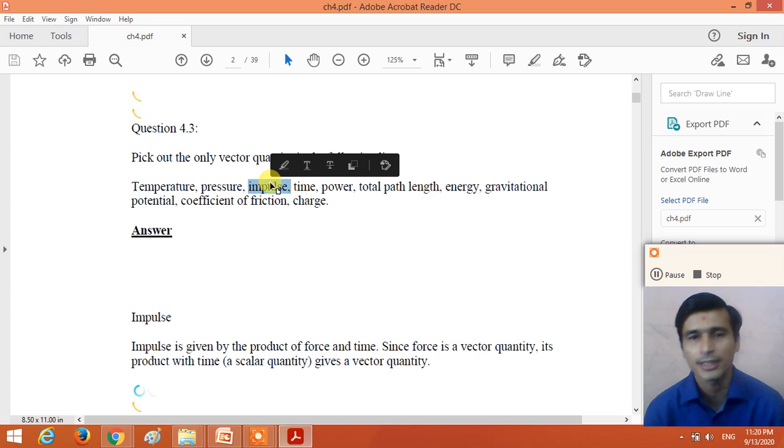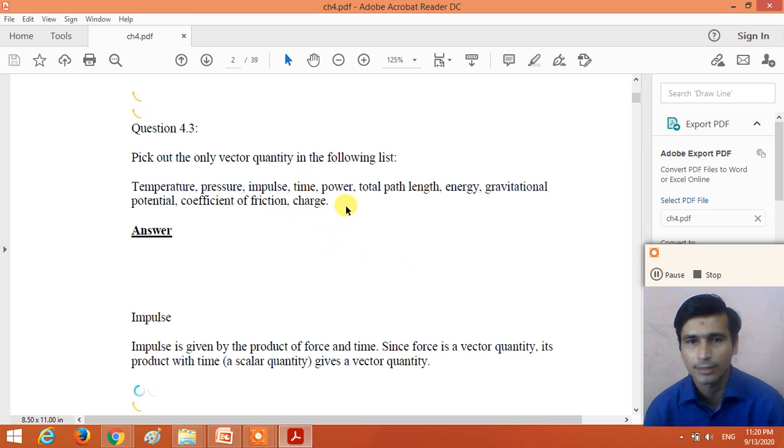What do you mean by impulse? Impulse, that means the multiplication, the product of the force and the time. Here the force is a vector quantity, so we can say that the impulse is also a vector quantity. So the impulse is a vector quantity.